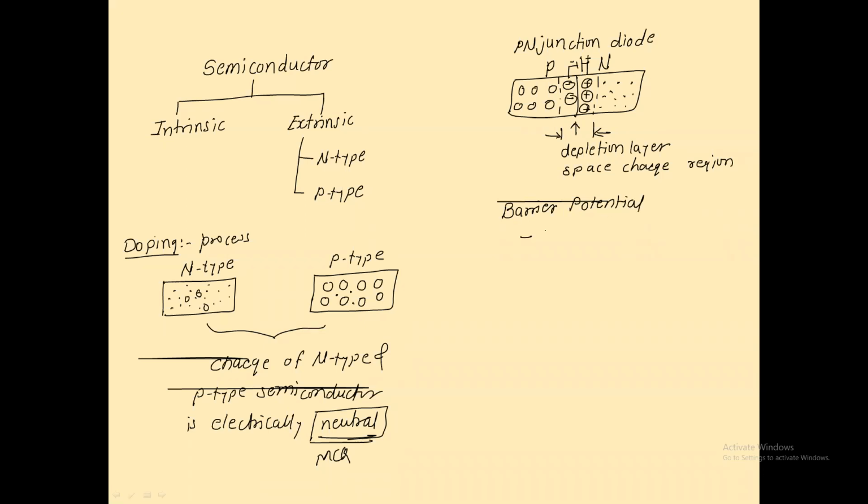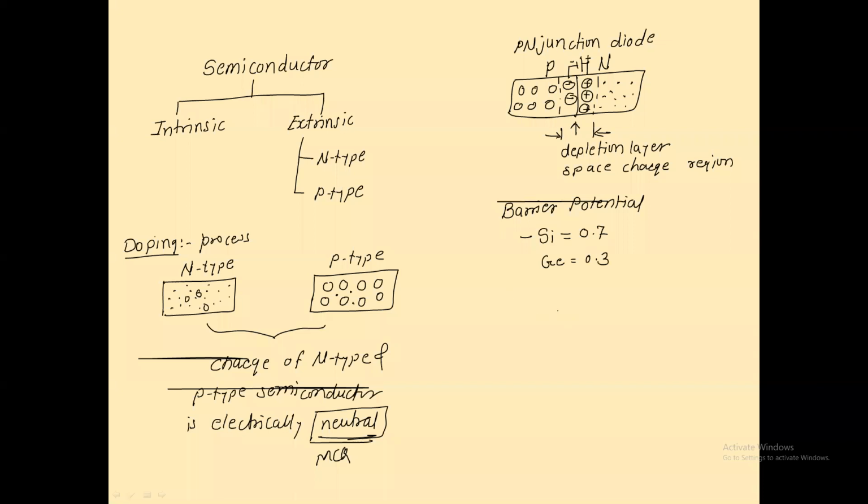Experimentally, it is observed that the barrier potential for silicon is how much? 0.7. Absolutely correct. It's approximately 0.7, and for germanium it's 0.3. Is it clear? So these are the things we discussed in the previous session.